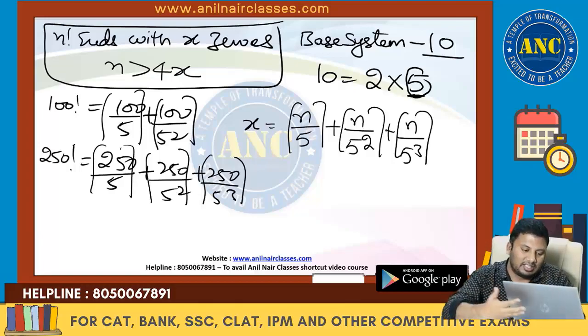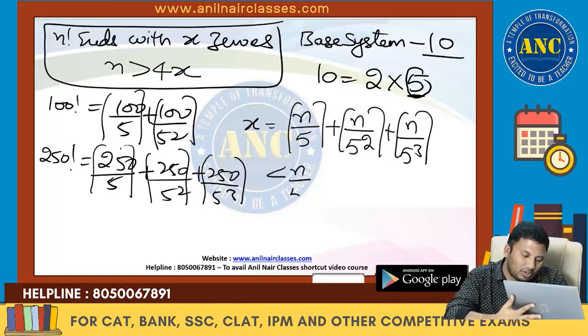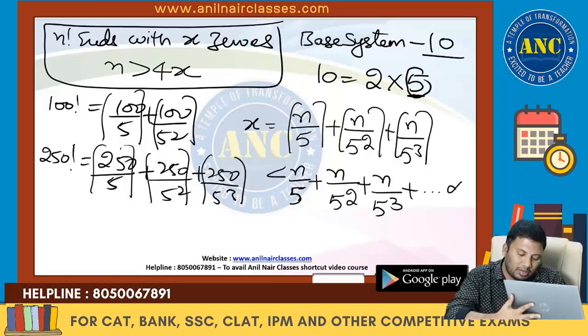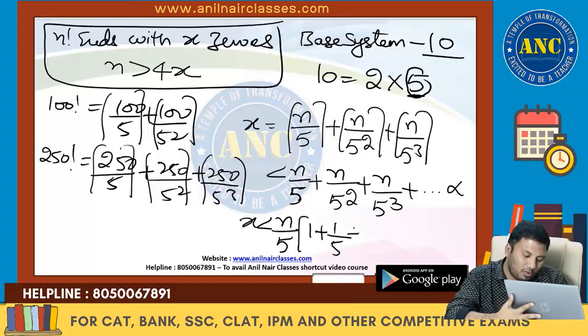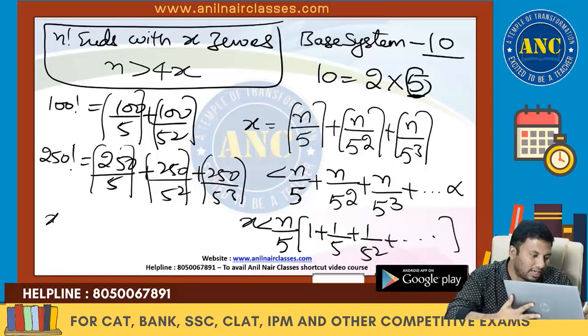This is a finite series, and a finite series is always less than the infinite series. So x is less than n by 5 times, taking common, 1 plus 1 by 5 plus 1 by 5 square, and so on. So x is less than n by 5 into 1 by 1 minus 1 by 5.